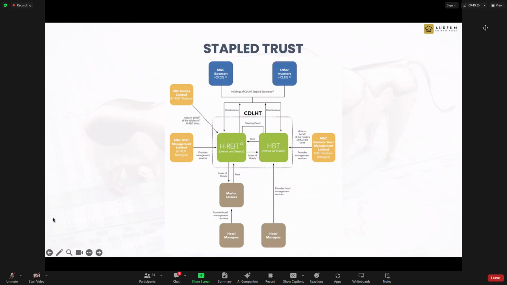But for some of the REITs, their business trust is active because they are hotel operators themselves. Like Far East Hospitality Trust, they are hotel operators themselves. So they have their own property, and they operate their own property. So they do two businesses together. But the majority of them are dormant. So that is something to take note of. That's how a stapled trust works and why it needs to be there. It serves that purpose.